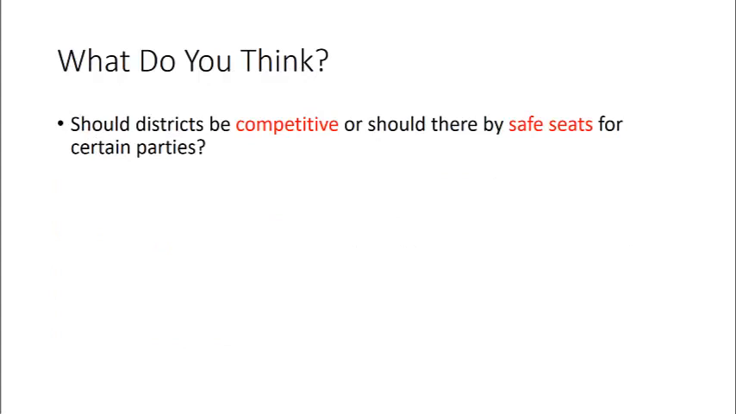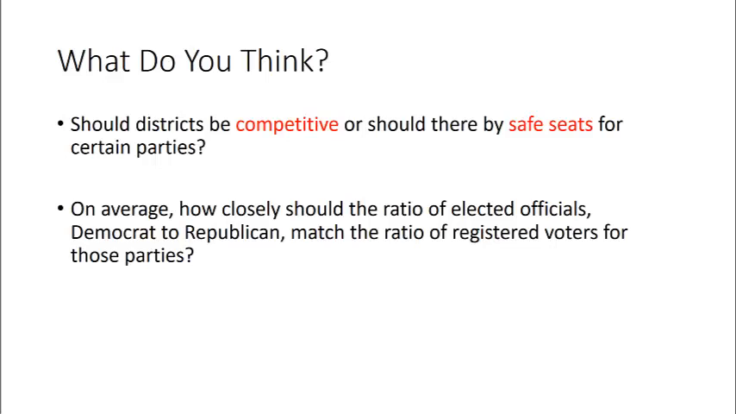So what do you think? Should districts be competitive, or should there be safe seats for certain parties? An initial thought might be that it's always good for every district to be competitive, and maybe you're right. But there's also an argument to be made for ensuring safe seats, for ensuring that at the table, each political party will always have someone there to represent their interests. What do you think? On average, how closely should the ratio of elected officials, Democrat to Republican, match the ratio of registered voters for those parties?